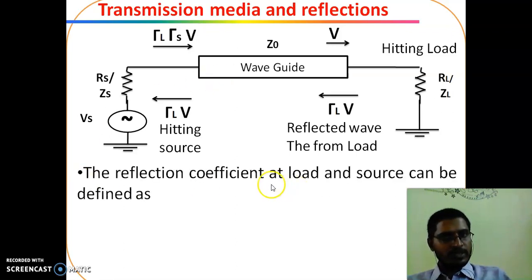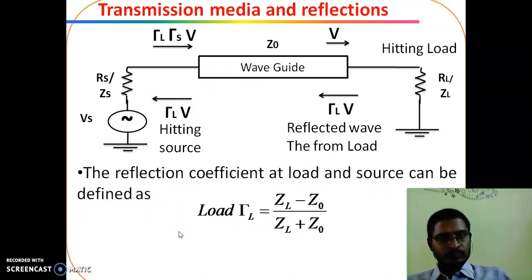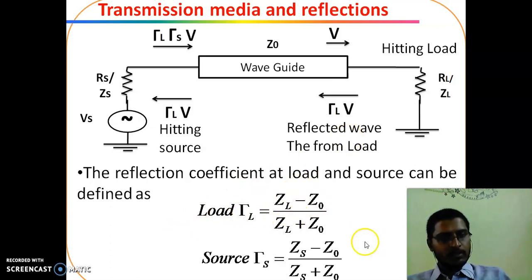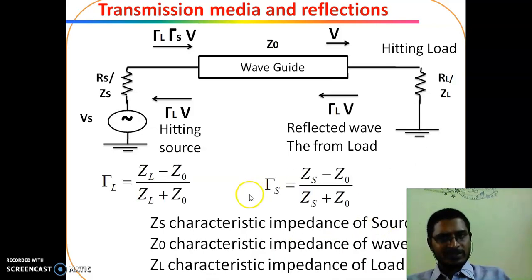So the reflection coefficients at the load and source can be defined as: load reflection coefficient gamma L is equal to (ZL minus Z0) by (ZL plus Z0). Source reflection coefficient gamma S is (ZS minus Z0) by (ZS plus Z0). ZS is the characteristic impedance of the source, Z0 is the characteristic impedance of the waveguide, ZL is the characteristic impedance of the load.